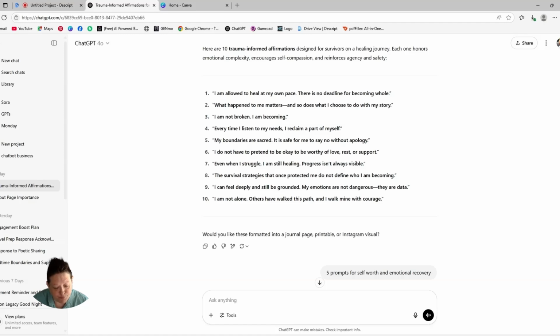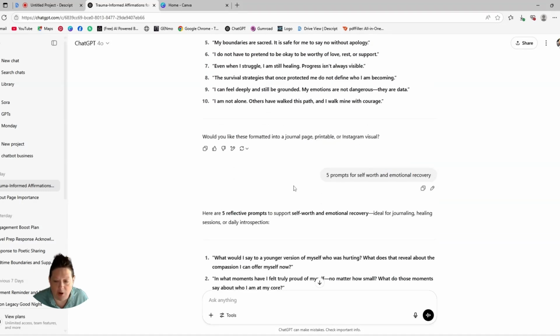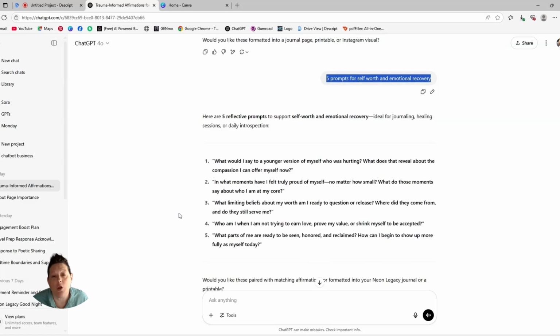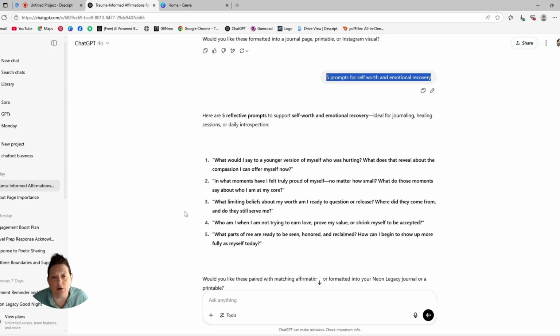And now you can adjust the tone, the age group, or the topic, and you can even write a journal prompt instead. So if you wanted to write a journal prompt, I'm going to write 5 journal prompts for self-worth and emotional recovery. And ChatGPT is going to tell me, here are 5 reflective prompts to support self-worth and emotional recovery, ideal for journaling, healing sessions, or daily introspection.